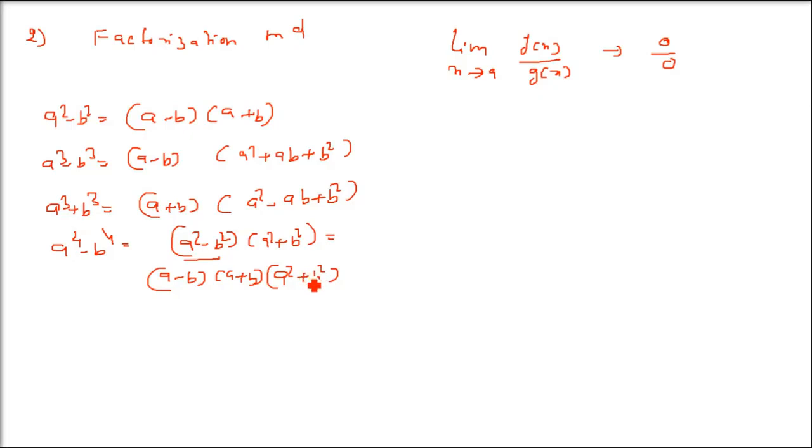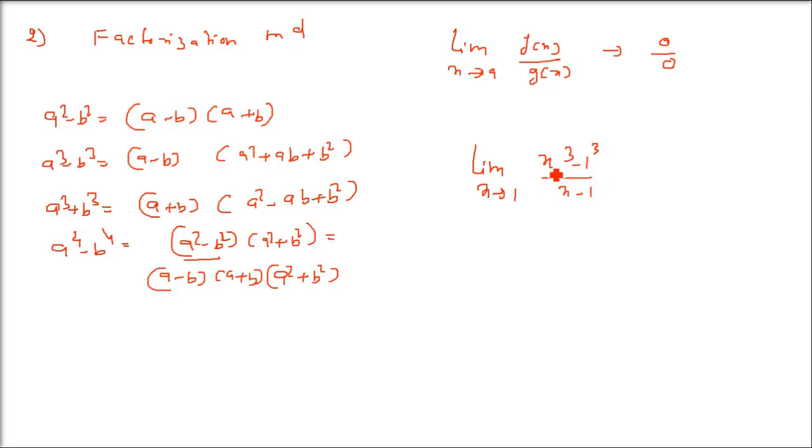So I'll just give an example so that you understand how we factorize it, what the procedure is. Let us take a small example. We have limit x tends to 1, and we have x cube minus 1 by x minus 1. So x cube minus 1, now this 1 can be written as 1 cube. So this is the formula of a cube minus b cube.